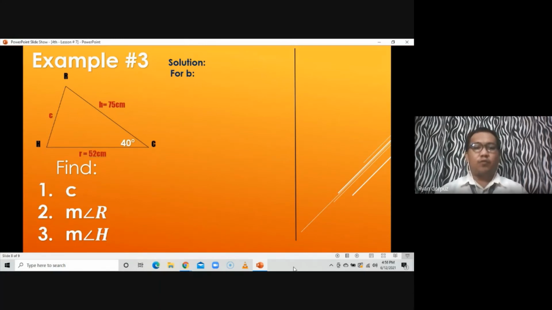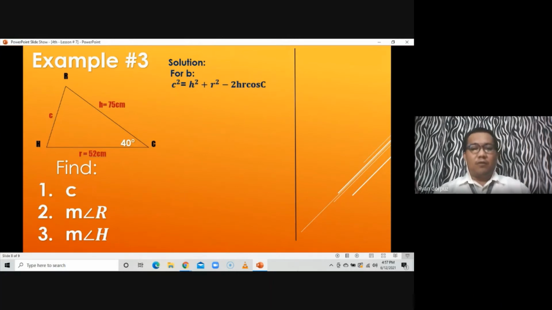The sum of the square of the other two sides, that is H squared plus R squared minus 2HR cosine C. So makaka-form tayo ng ganitong formula. So that should be C squared equals H squared plus R squared minus 2HR cosine C. Nag-start ka sa C, mag-end ka sa C.